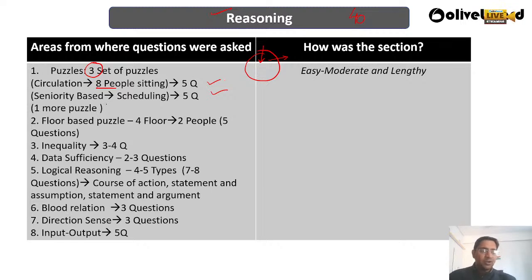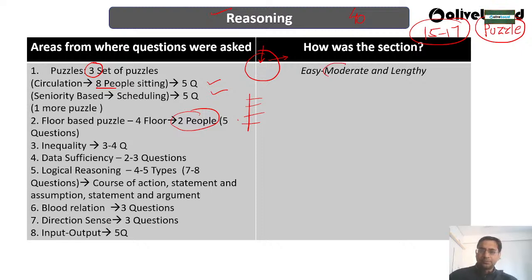Then we have one more puzzle, so that we'll let you know afterwards. Then a floor-based puzzle, like we have 4 floors, 1, 2, 3, 4, then 2 people over there. So that is also 5 questions, meaning 15 to 17 questions are from puzzles, okay. If you are very good at puzzles, obviously you will have an upper edge over here.